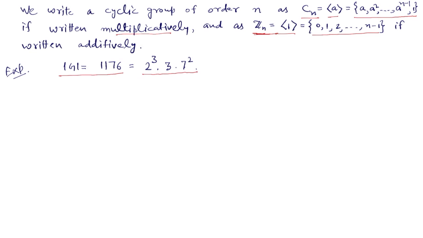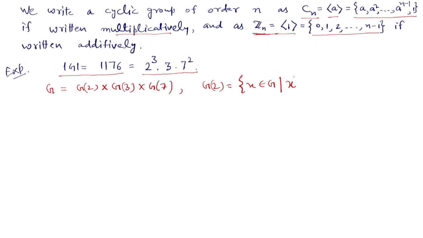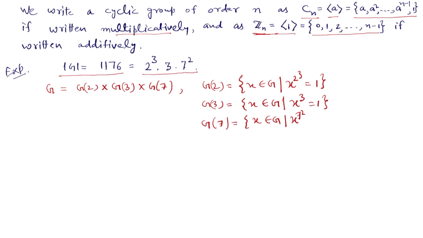So first we can write G as the direct product of G_2, G_3 and G_7, where G_2 is those elements of G which are killed by 2^3, and G_3 is those elements of G which are killed by 3, and G_7 is the group of those elements of G which are killed by 7^2.